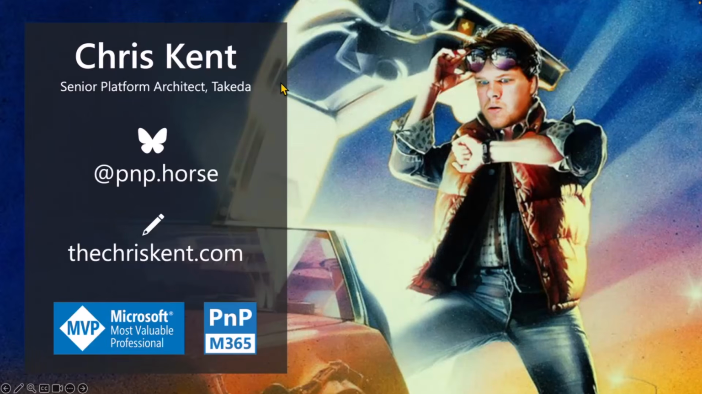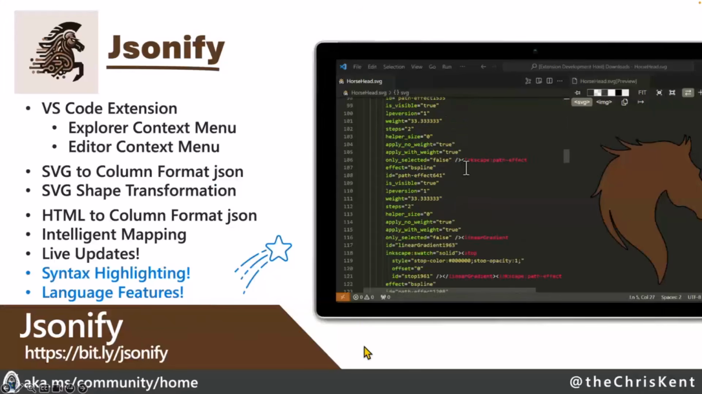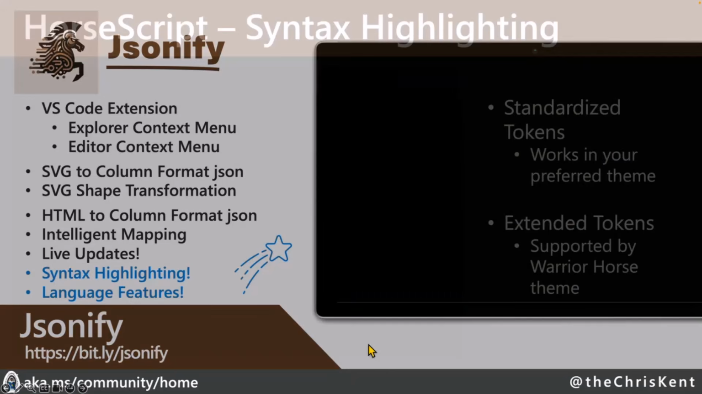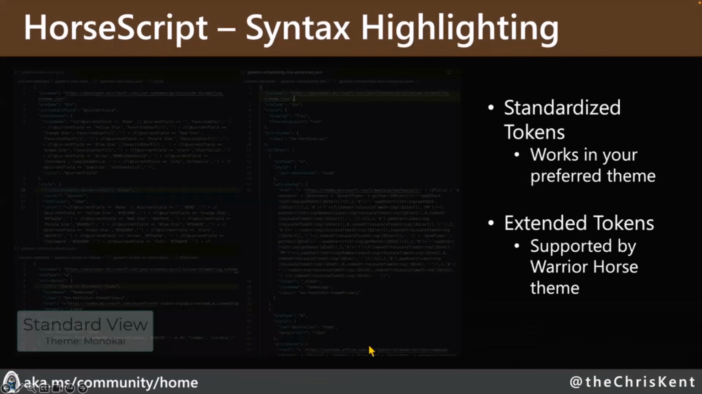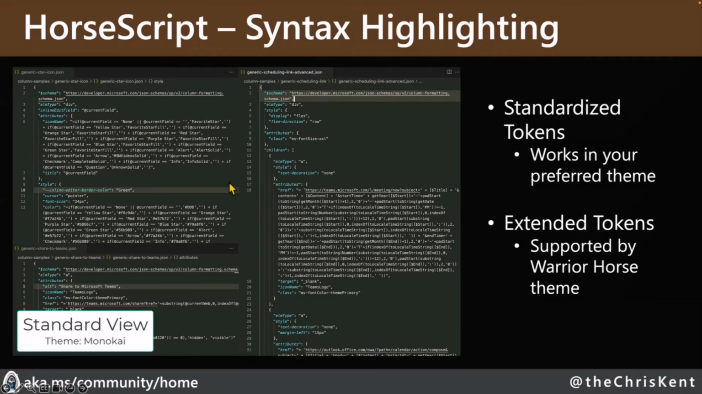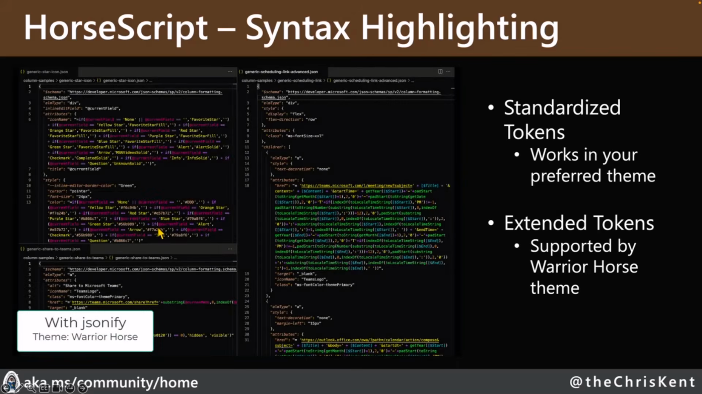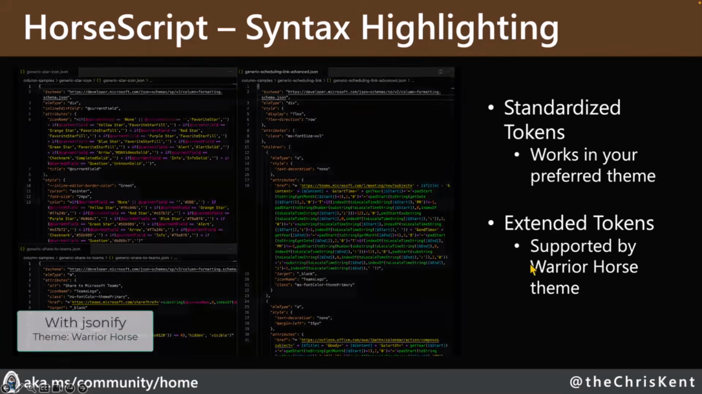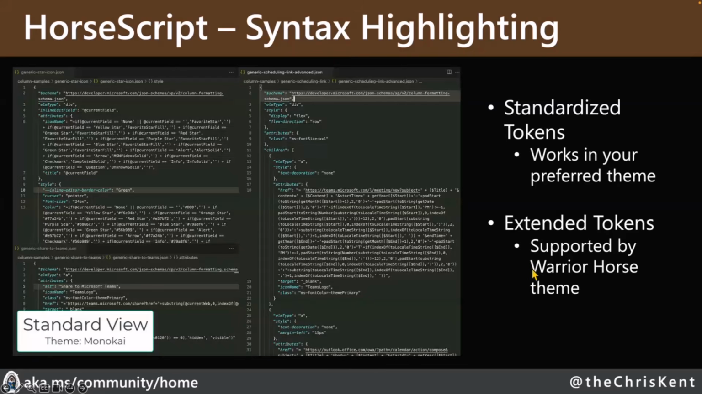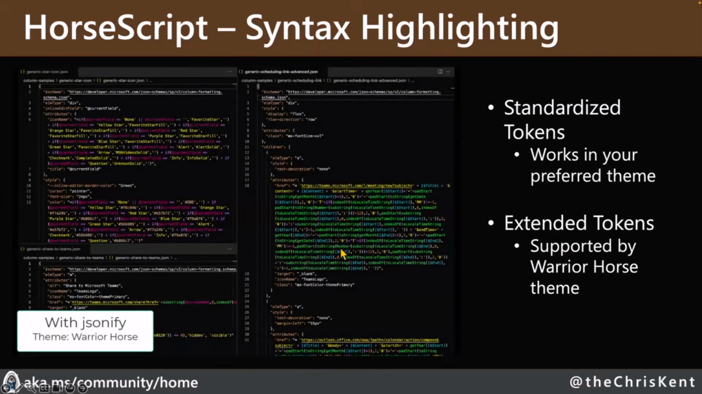Okay, so again, this is that JSONify tool. The main thing we're using it for is to do your horse script recognizing, right? So you can take your formats just like this. Oh, look how pretty they get. I'm only showing this because there are a few tokens that are unique to the Warrior Horse theme. Any theme could use them, but if you switch to the Warrior Horse theme, you'll have even more stuff inside there.